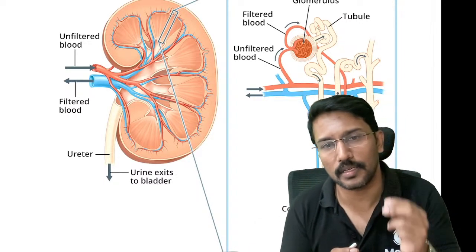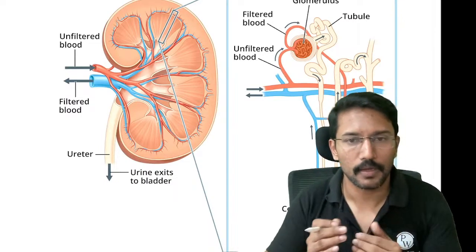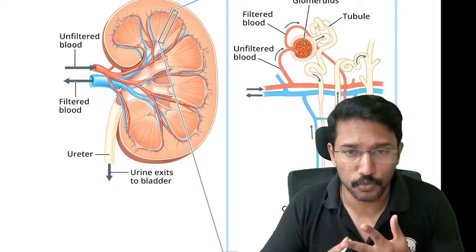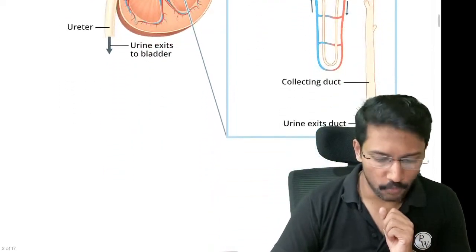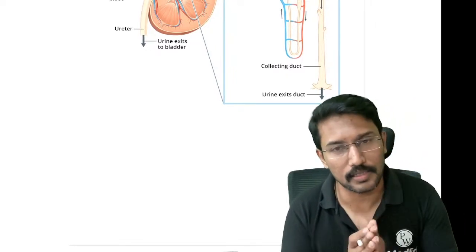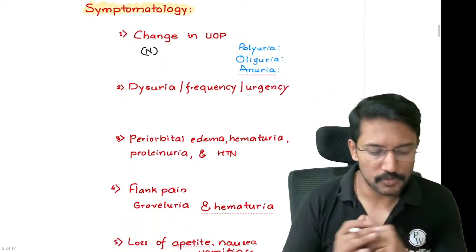That is what we call renal interstitium. So in terms of disease localization, a kidney disease may be because of a problem in glomeruli, tubules, or interstitium. Going forward, I want you to learn how to identify a glomerular disease, a tubular disease, and an interstitial disease. Okay, so we'll start with the symptoms first.